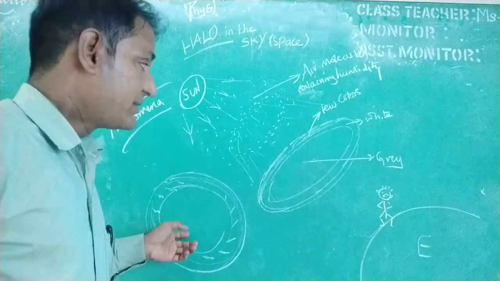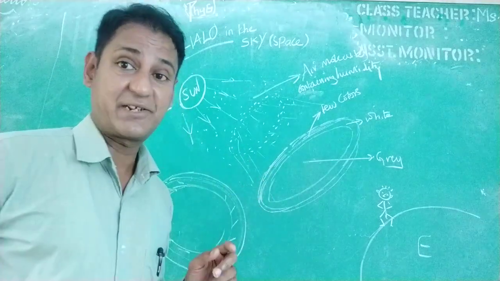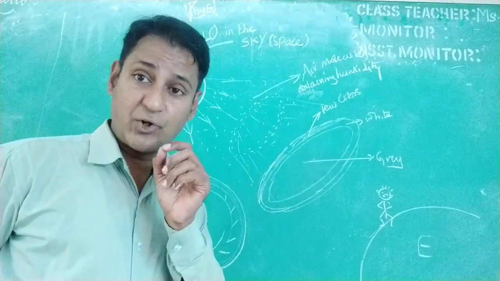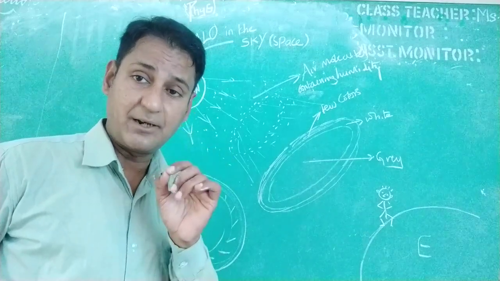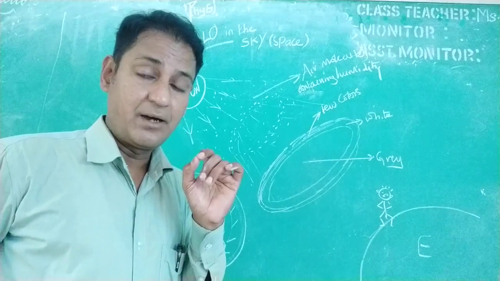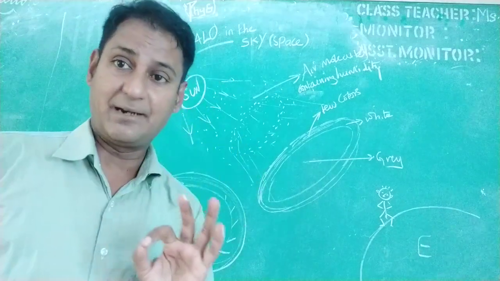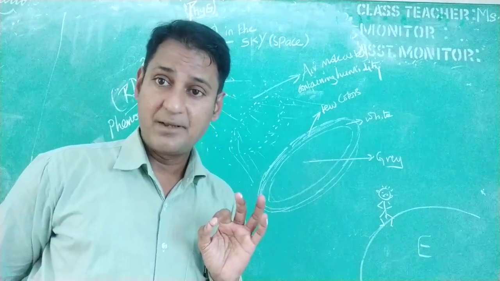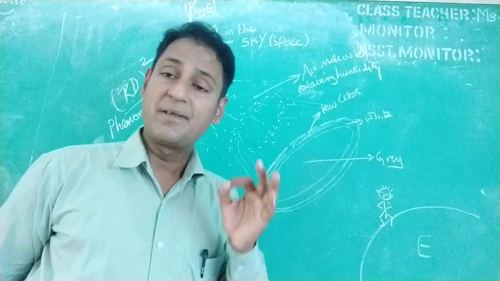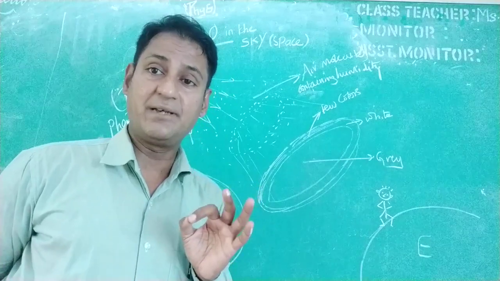Now, the central region, the whole region of this halo at the center, will be grey in color, right? Now this is due to the diffraction effect. See, even a small particle, even an electron, can act as an obstacle for the path of light rays. So whenever light rays pass in the path of a tiny particle, they may get diffracted. Diffraction here means the bending of light around the edges of the obstacle.